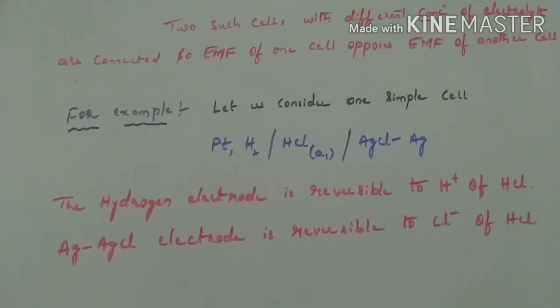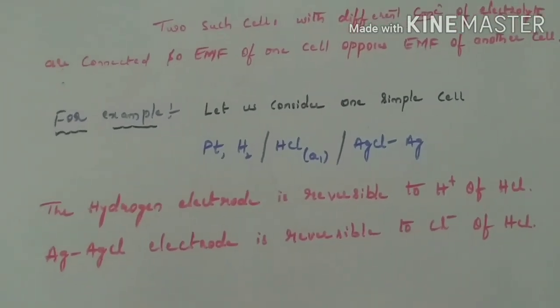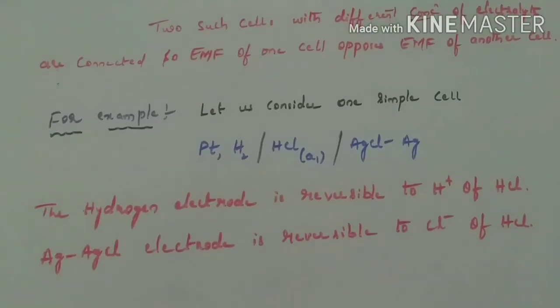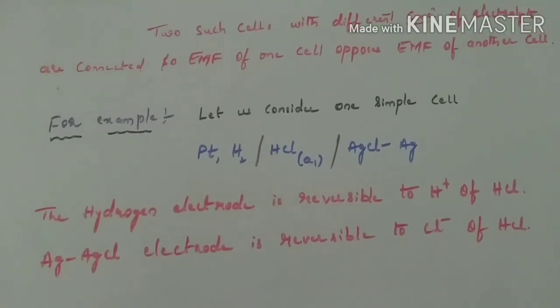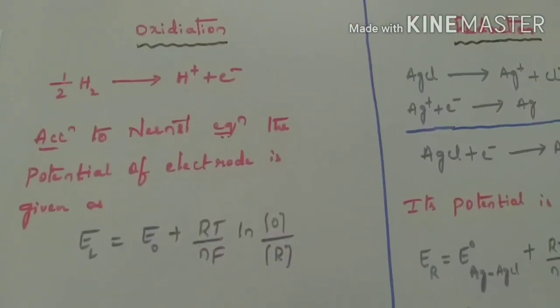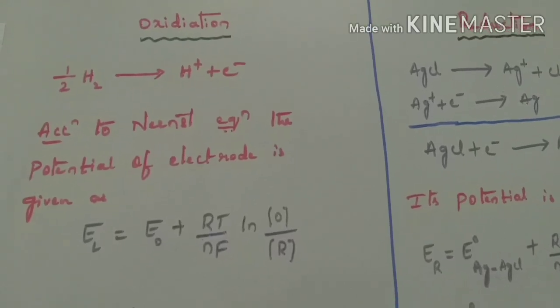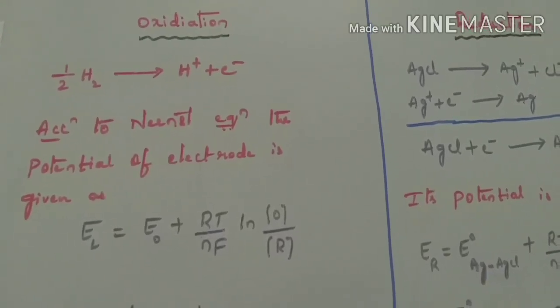The hydrogen electrode is reversible to the H plus of the HCl, and the AgCl, Ag electrode is reversible to the Cl minus of HCl. Let us consider a cell reaction such as oxidation: half H2 gives rise to H plus plus e minus.